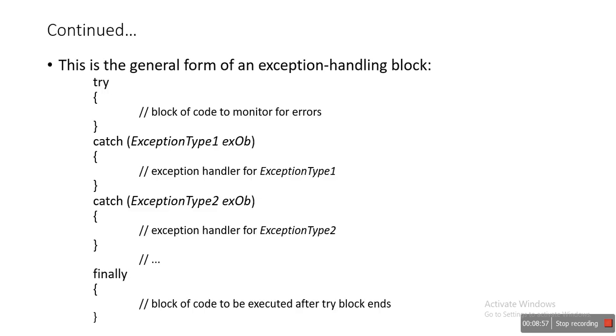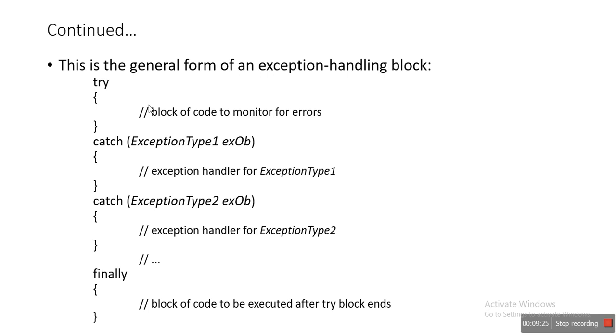What is the general form of exception handling in Java? This is the general format. First, you enclose your code within a try block. We enclose the block of code to monitor for errors. Whatever code you are going to write, all the code is enclosed within a try block. Next is the catch block.